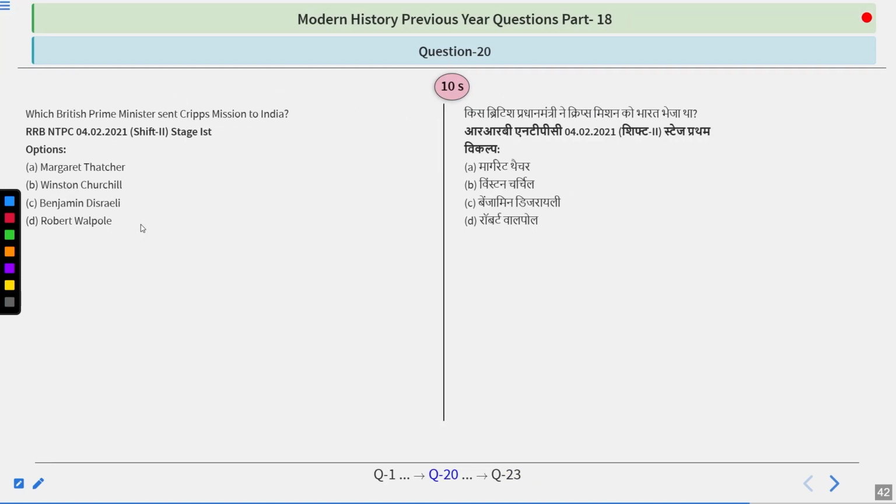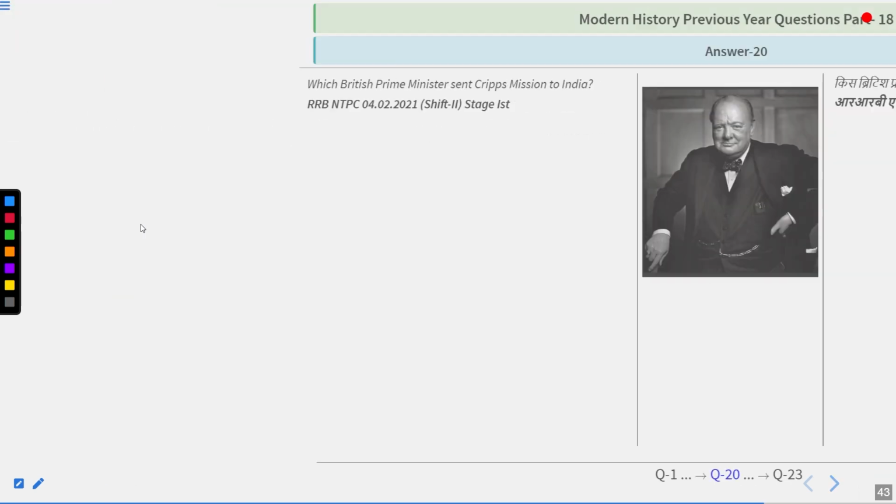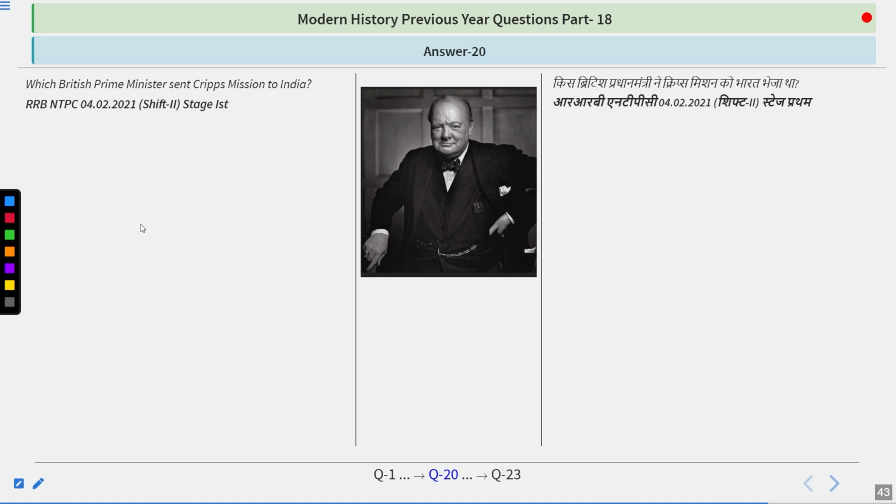Which British Prime Minister sent the Cripps mission to India? Very important and simple question this is, I guess. Options are Margaret Thatcher, Winston Churchill, Benjamin Disraeli, Robert Walpole. So think about it. So the answer is simple, if you know this photo, if you know this person: Winston Churchill.